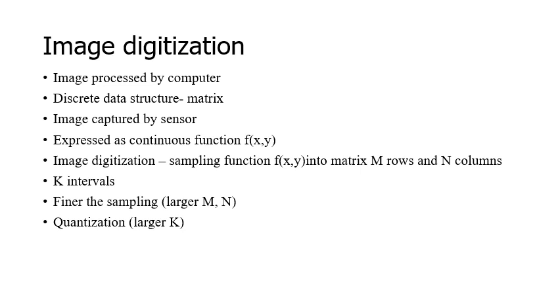When we speak of capturing an image, it is captured by a sensor, and when we are capturing it from a sensor, it is in a continuous range, right? A sensor keeps acquiring it continuously. So an image captured by a sensor is usually expressed as a continuous function, that is f(x, y). These are the two coordinates x, y, and the image is a function f, that is f(x, y). When we speak of image digitization, that means f(x, y) is sampled into a matrix with m rows and n columns, right? So it has m rows and n columns.